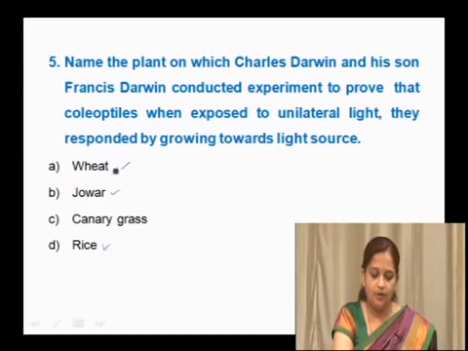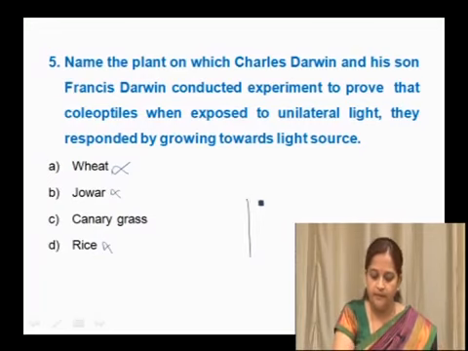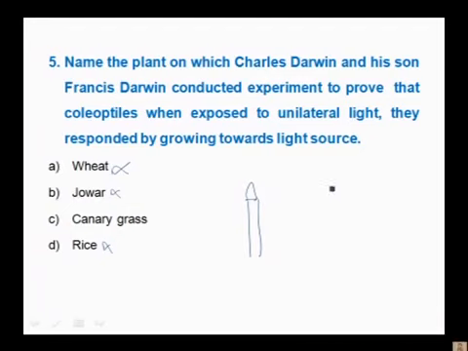They have not worked on wheat, jowar or rice. They worked on canary grass to study that in the apex there is a presence of auxin which shows phototropism, means if light is supplied from one direction, the shoot bends towards the light. This they observed in canary grass. So, the right option here is C.